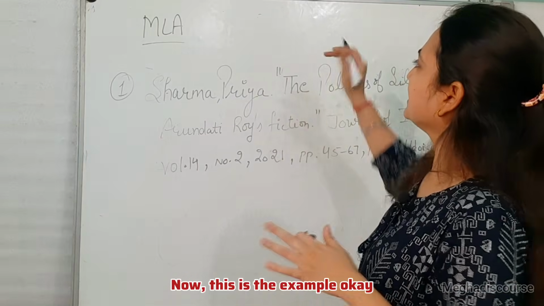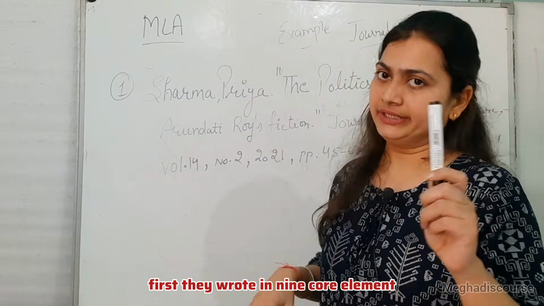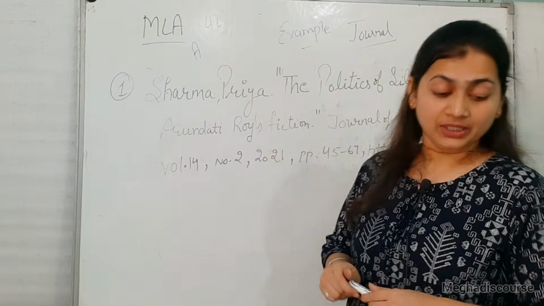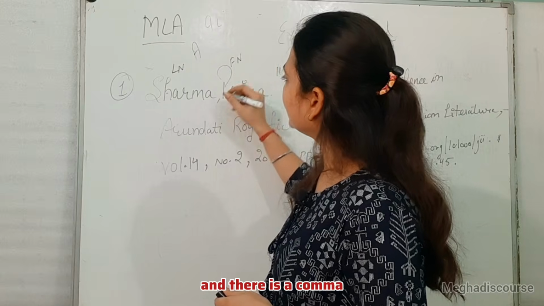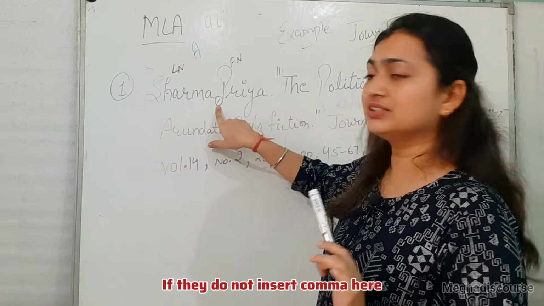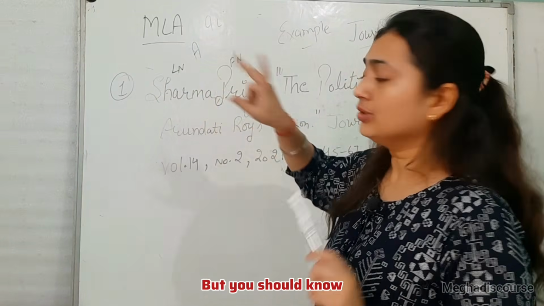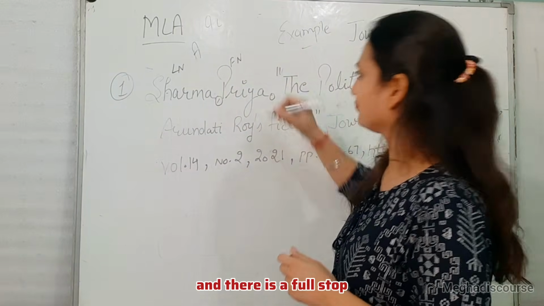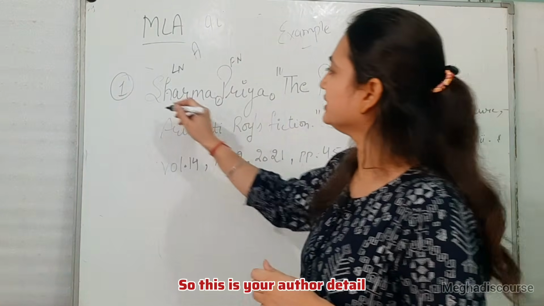Now this is the example, and it is an example of your journal. First they wrote the nine core elements. First they wrote about the author. So here is our author. Now look at this. First we have last name, then first name, and there is a comma. These kinds of small details are your questions. If they do not insert a comma here, it means there is an error and it is not following the rule of MLA. But you should know: last name, comma, first name, and then a full stop. So this is your author detail.